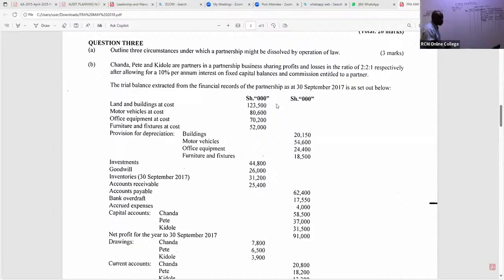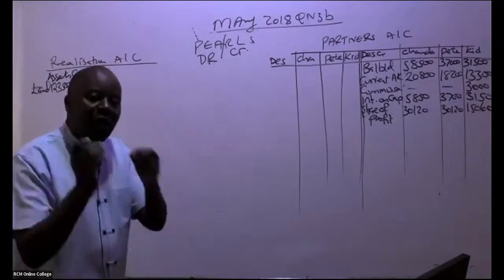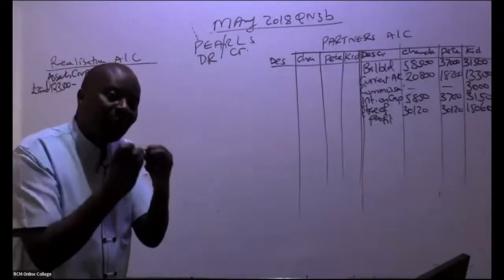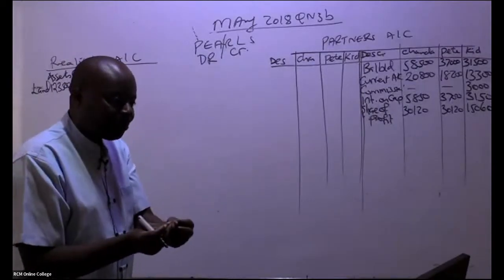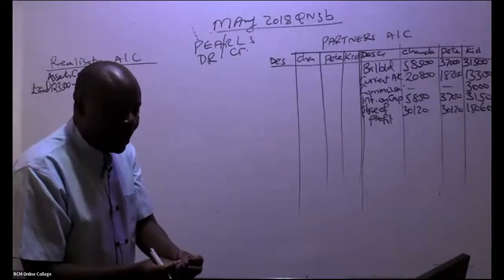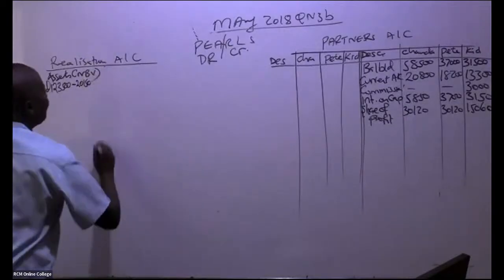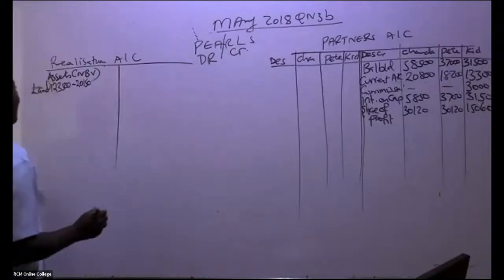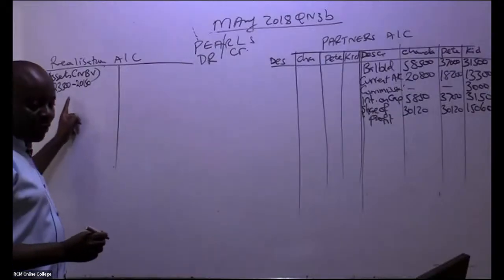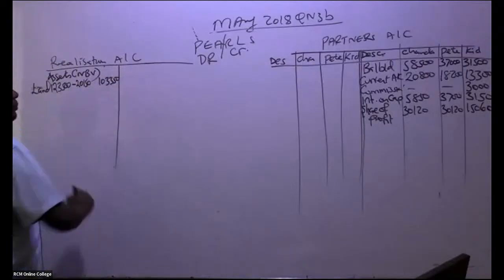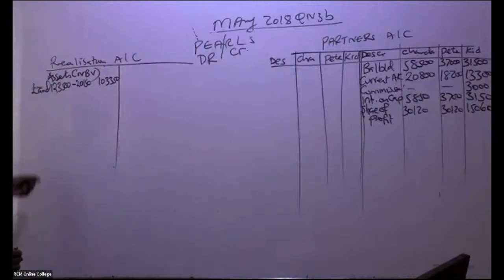What is the accumulated depreciation for buildings? You can see the provision for depreciation, buildings, is 2,150. So remember, it's net book value. How do we get net book value? It's cost minus accumulated depreciation. Accumulated depreciation is the same as provision for depreciation. So we have here 123,500 minus 2,150. Is there somebody who can give me this? For land and buildings, you have to write in full. I'm being given a figure of 103,350. We go and pick the next.